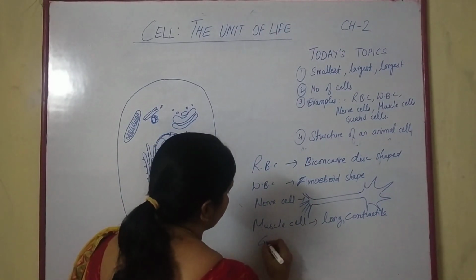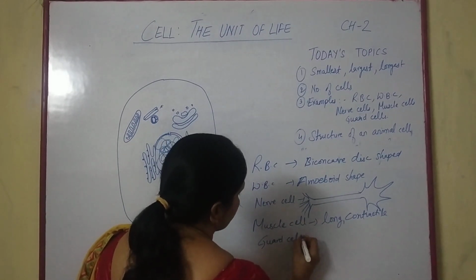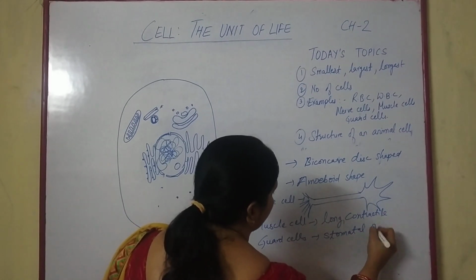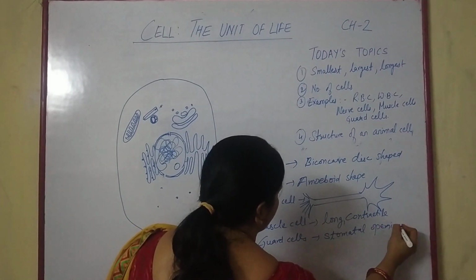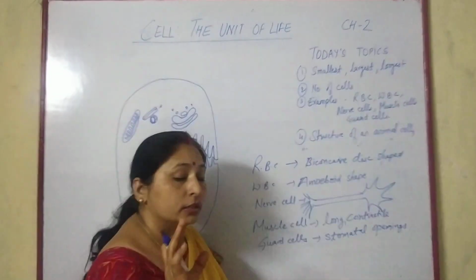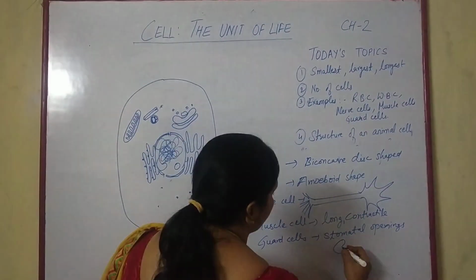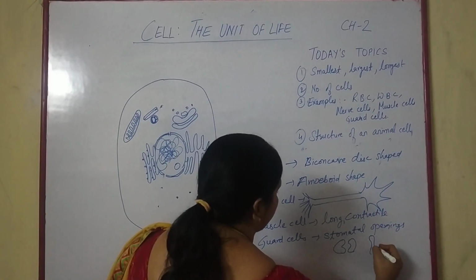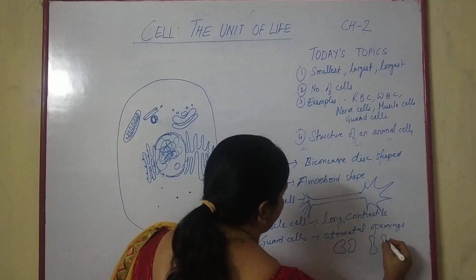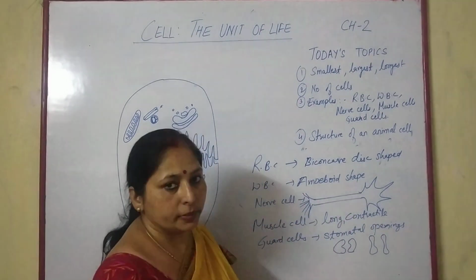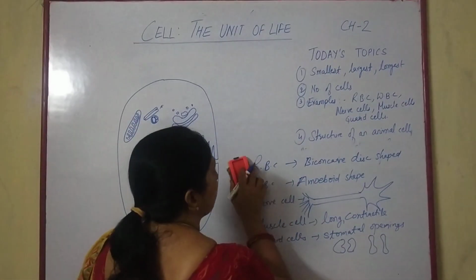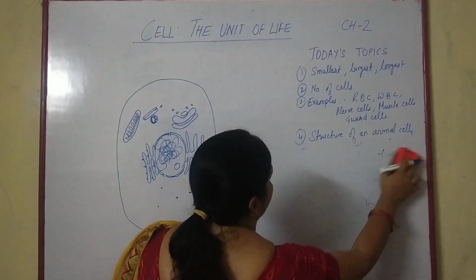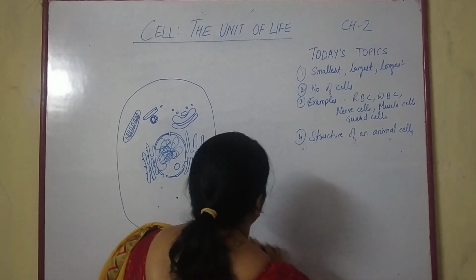Then guard cells. Guard cells are present in the stomatal opening on the surface of leaves, and guard cells are usually bean shaped or kidney shaped. In monocots it is dumbbell shaped. So kidney shaped or bean shaped or dumbbell shaped structures. These are the examples. Now let's start with the structure of an animal cell.